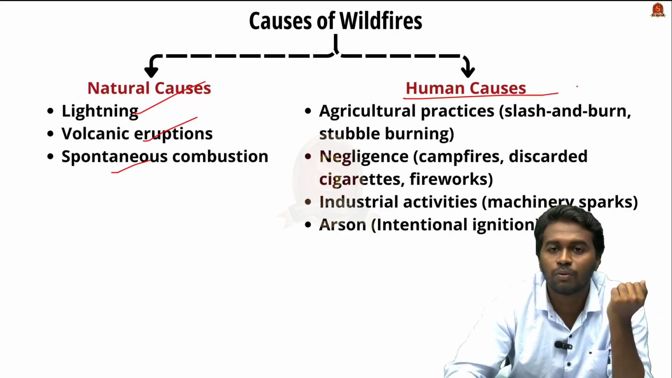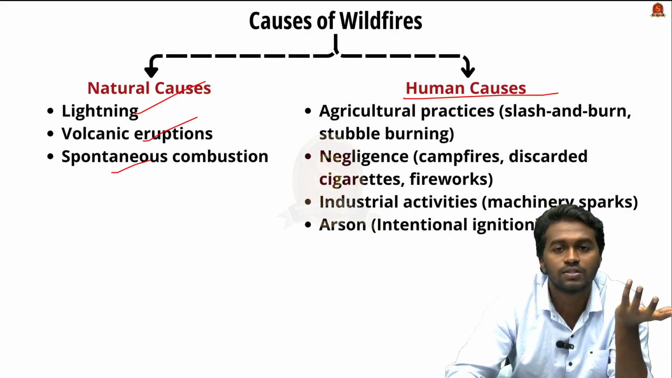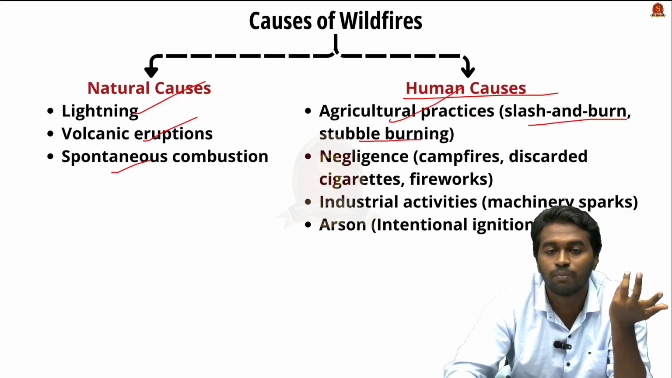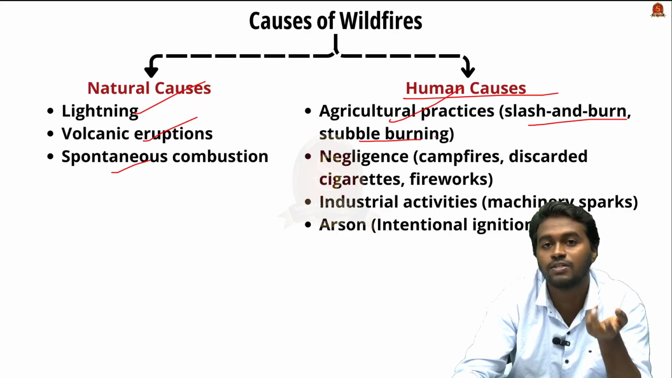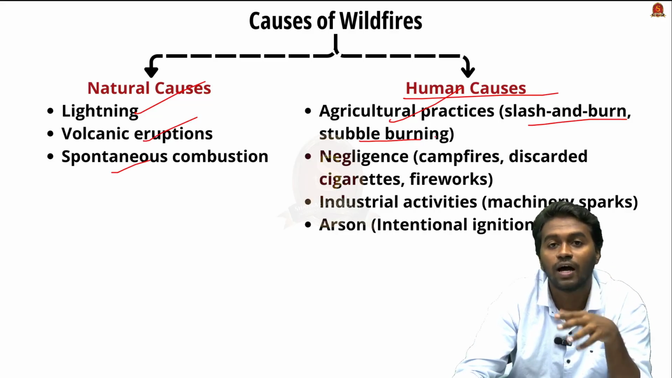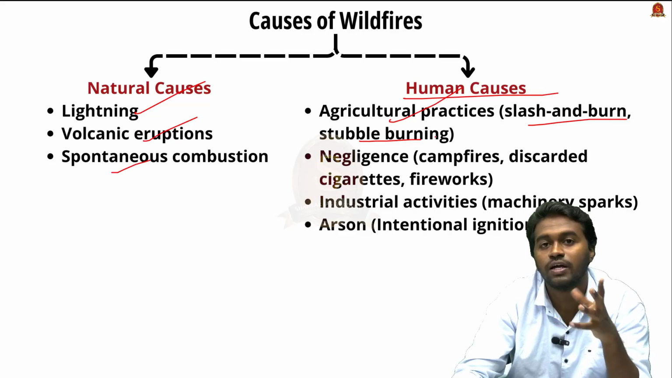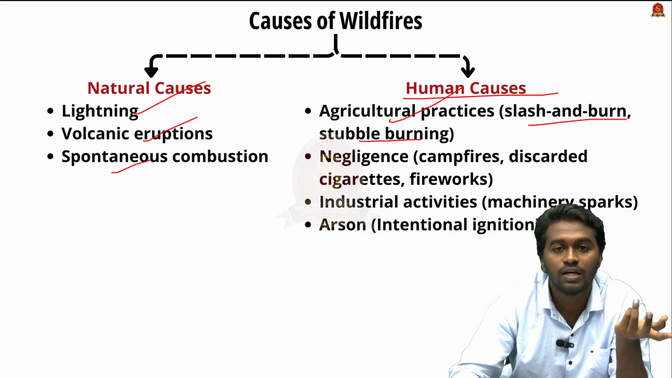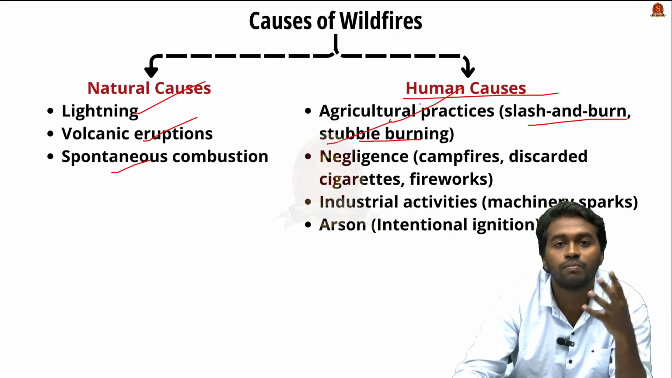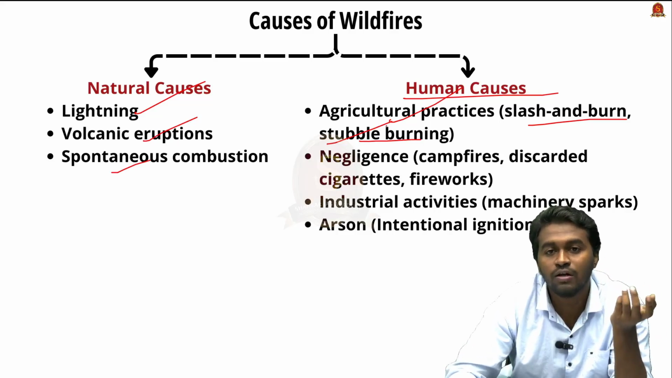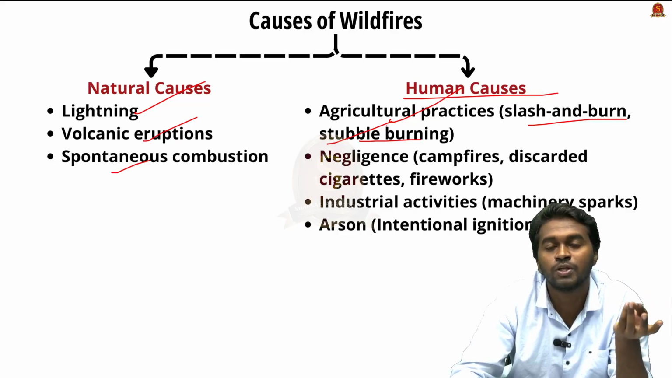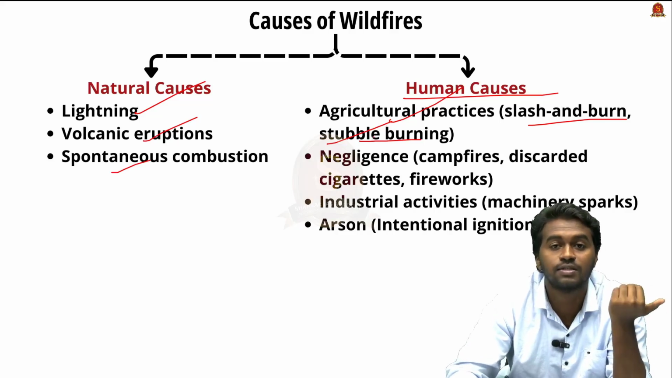And the next is anthropogenic reasons or human causes, that includes agriculture practices such as slash and burn practice and stubble burning. We know we practice this jhumming or slash and burn agriculture in the northeastern region, like in the states of Mizoram and Nagaland. And then we have stubble burning. It is one of the major reasons behind the air pollution in Delhi. And still the agrarian communities in Uttar Pradesh, Punjab, Haryana, they are practicing the stubble burning.